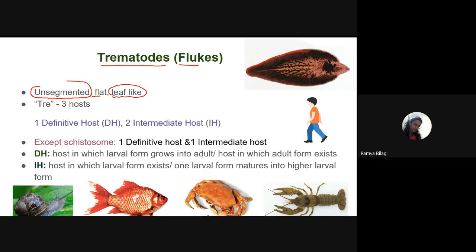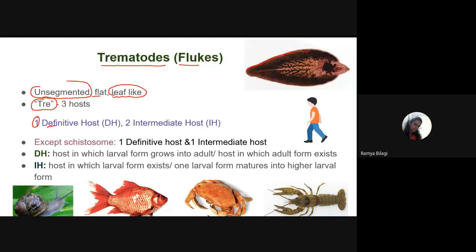Okay. So the trematodes are basically unsegmented, flat, leaf-like parasites, and they are multicellular. The basic thing about these trematodes is that they have got three hosts. How many hosts? Three hosts. In that, there is one definitive host and two intermediate hosts.